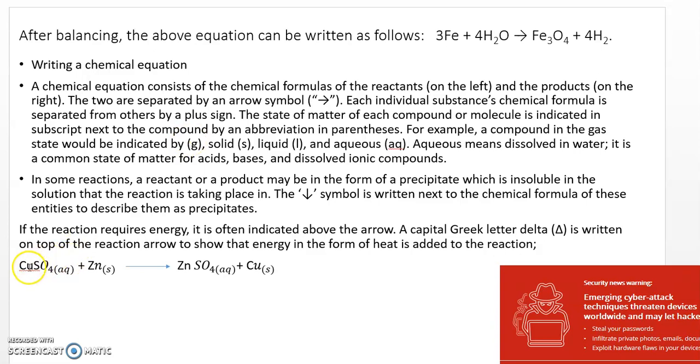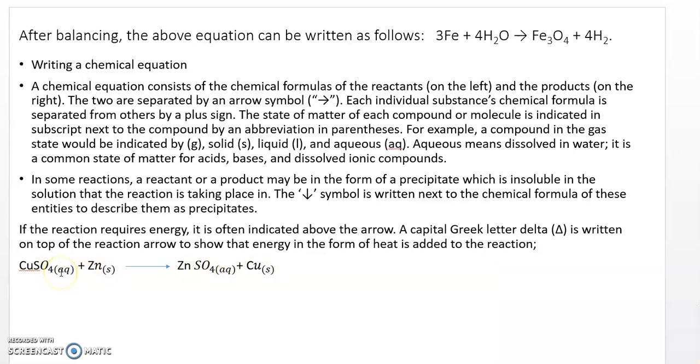So here I have given one example. Copper sulfate is an ionic compound, so aqueous because it dissolves in water. Zinc, solid, it is only one atom taken, so solid. Then it forms zinc sulfate, which is also an ionic compound, so aqueous. And then what you get is copper, which is a solid. So in this example, you have to show the state of matter, aqueous, then solid, like this.